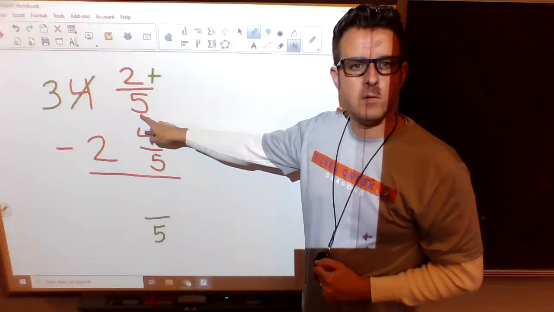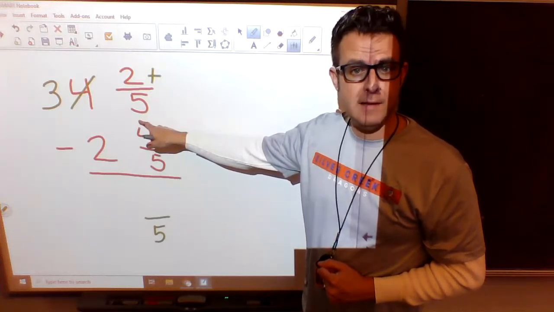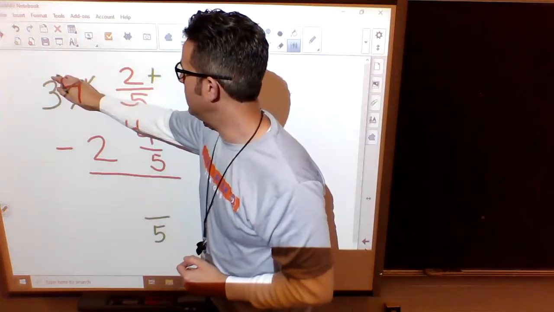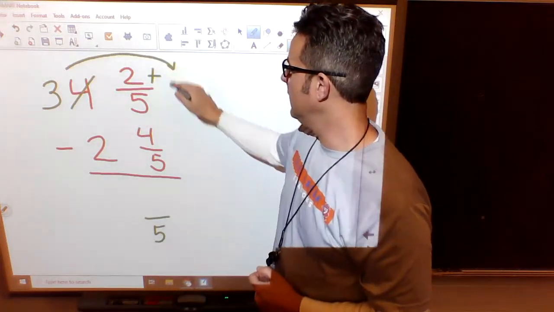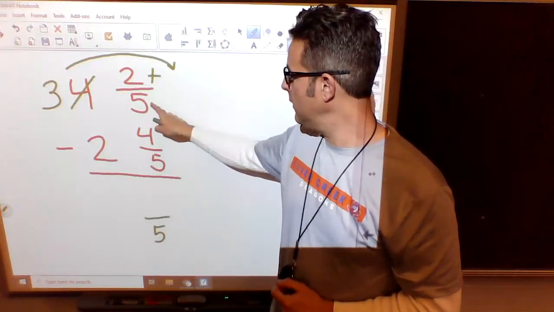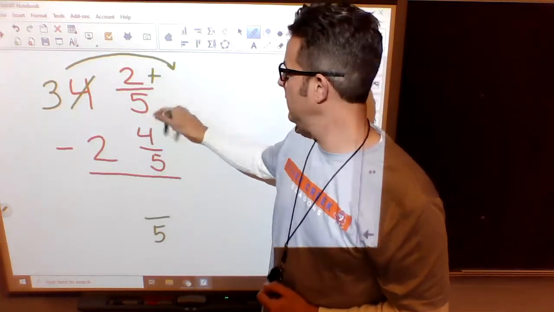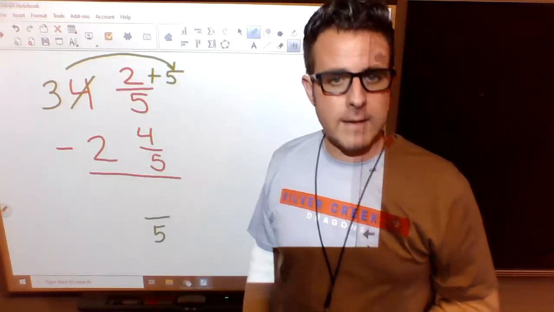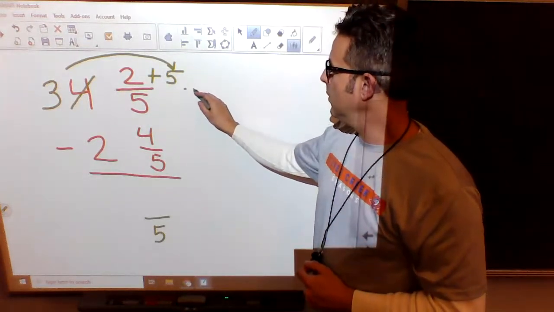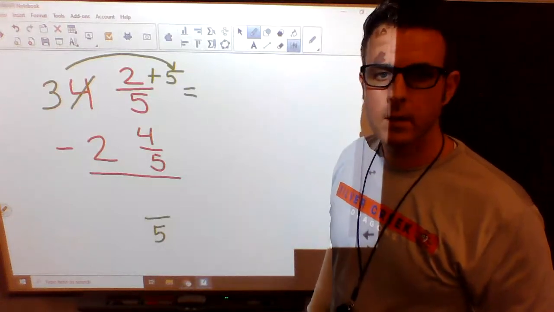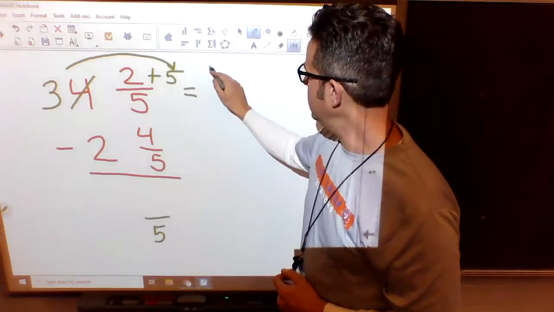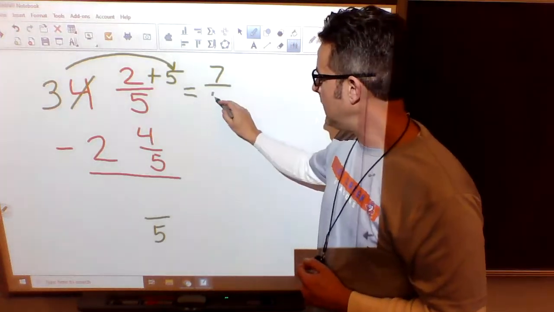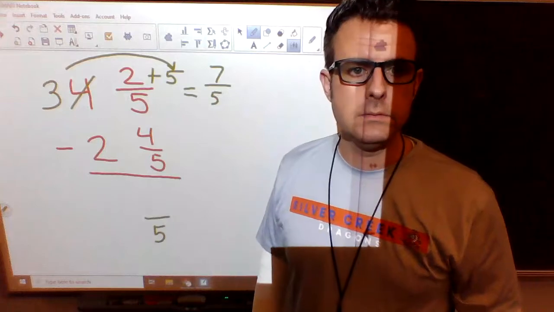In this problem, there's 5 pieces. There's 5 pieces that make a whole. So when we regroup this and we bring it over here, how many pieces are we bringing over? We're bringing over 5. So we have to add 5 to the 2 that we already have. So what does that become? 2 plus 5 is 7. We have 7 pieces. But it still only takes 5 to make a whole.